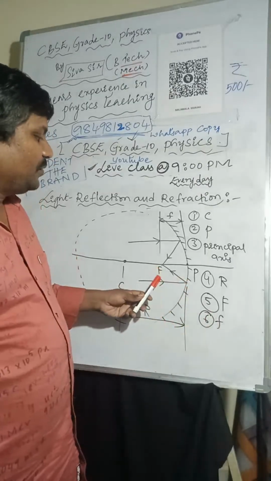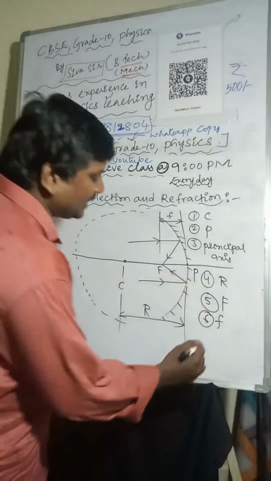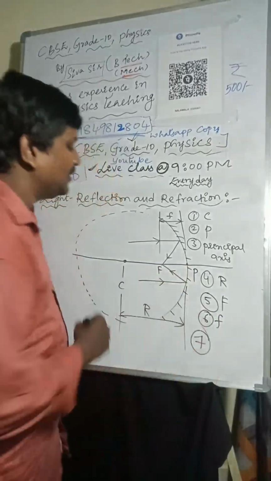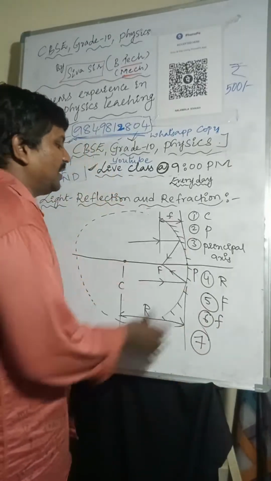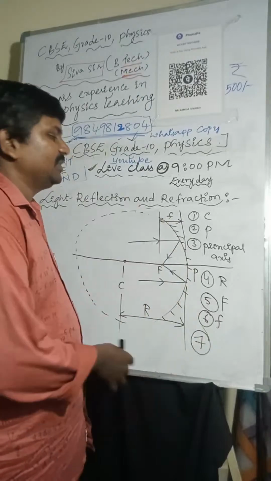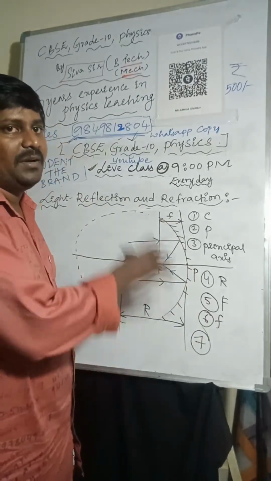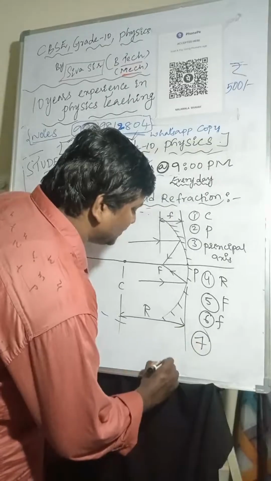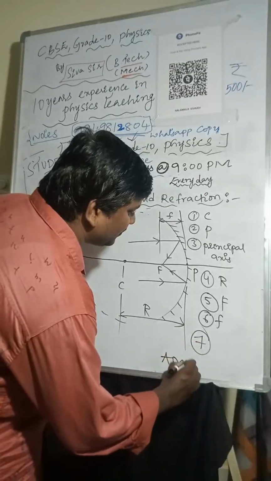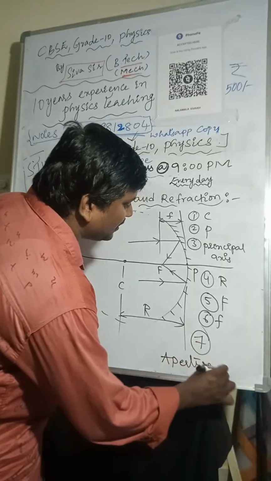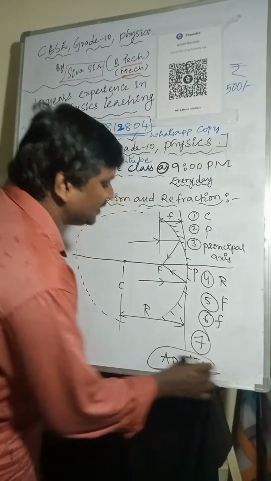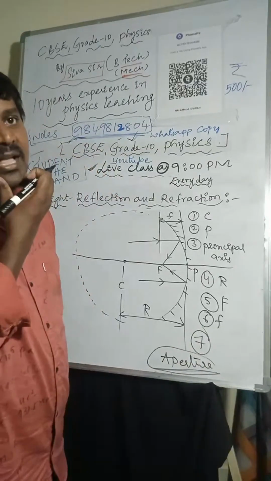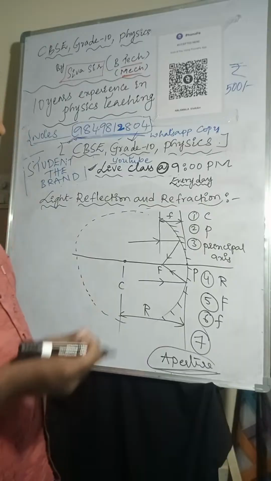The distance between focus and pole is called focal length. And coming to the seventh one, the width of the mirror, the diameter of the reflecting surface, is called aperture.